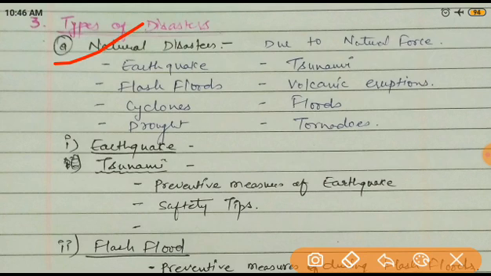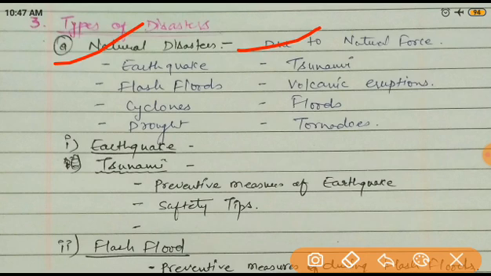What do we mean by natural disaster? It is due to natural forces, the natural activities, either plate tectonics, volcanic eruption, or earthquake. These all are natural activities, for the balance of the earth. So these natural activities or natural forces result in natural disasters.